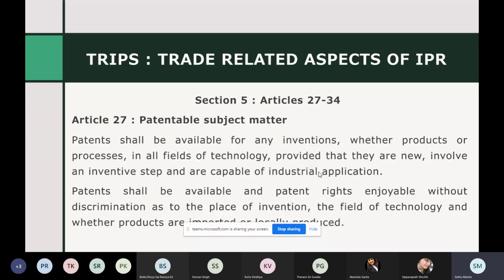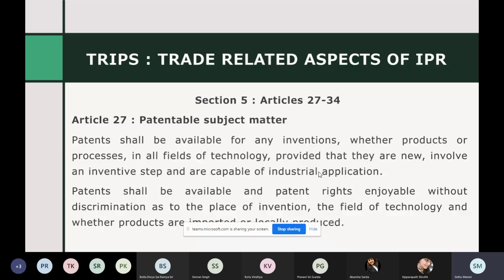You cannot restrict that, suppose only the medical field can get patents. Any field can get patents. Automobile industry, medical industry, or any random industry can get patents, provided that they are new. So now here TRIPS provides what the criteria of patentability are. The first one, they are saying they are new. So basically they are talking about novelty. They involve an inventive step, so non-obviousness that I explained to you, and are capable of industrial application.